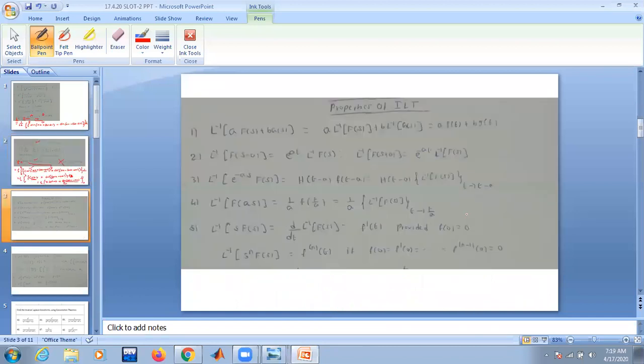Now, before going to the problem sheet, let us recall all the properties one by one. Then we'll see the problems. What is the first property called? Linearity property. So totally, remember, we have 4 approaches to find inverse transforms. What are the 4 approaches?